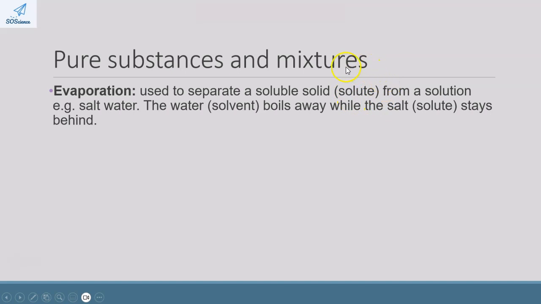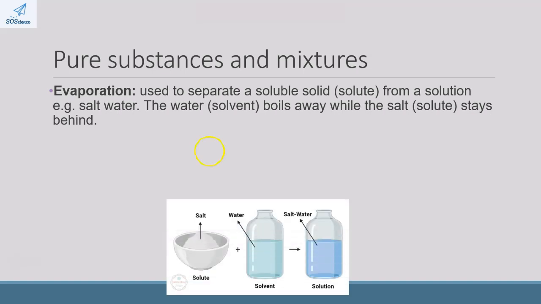Now, the soluble solid, being the salt, is known as the solute. The salt-water mixture is called the solution. And the water, which is the substance that the soluble solid is dissolved in, is known as the solvent. Those are very important words to know the meanings of. So let's take a look.